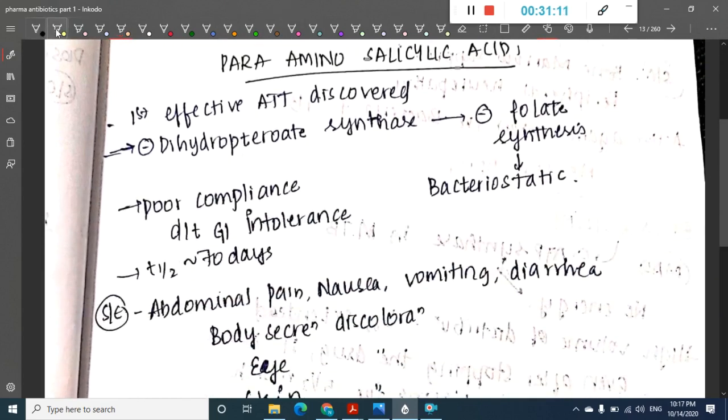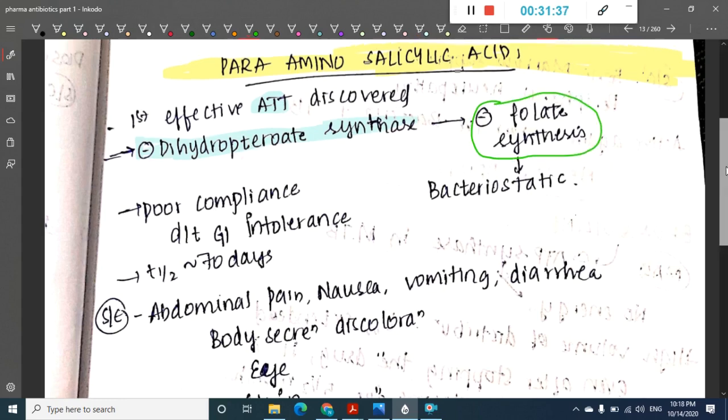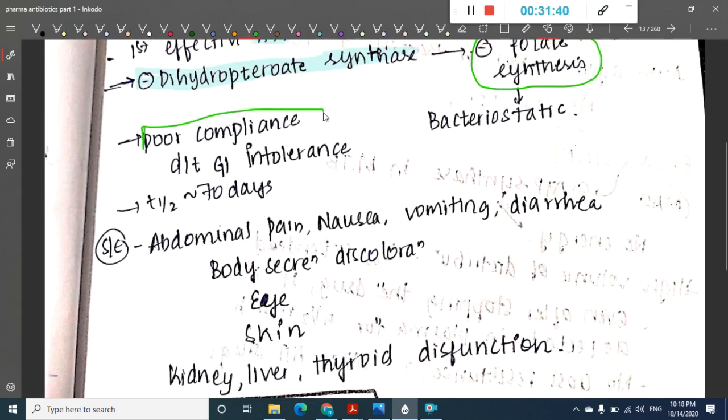Then the next drug is para-amino salicylic acid. The first effective ATT to be discovered is para-amino salicylic acid. It inhibits dihydropteroate synthase, and thus it inhibits folate synthesis. It has poor GI tolerance, and because of GI intolerance, it has poor compliance.